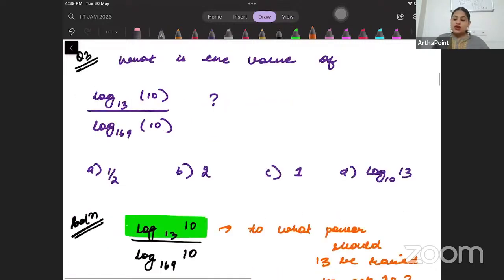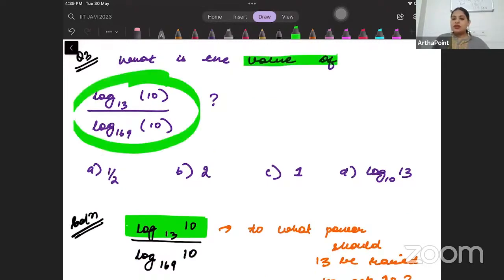Okay. So it is asking what is the value of this. Now beta, we know that when I say log b to the base a is x, I am asking to what power should a be raised to get b.